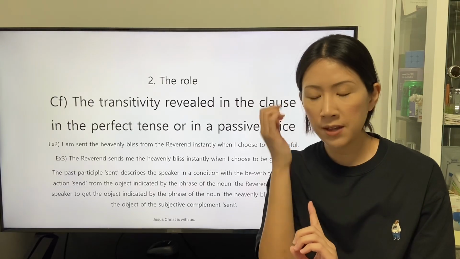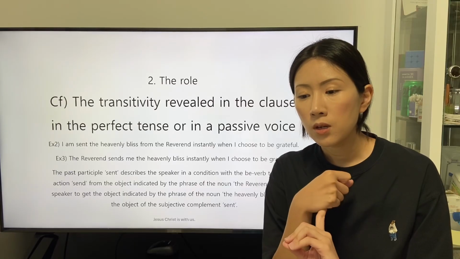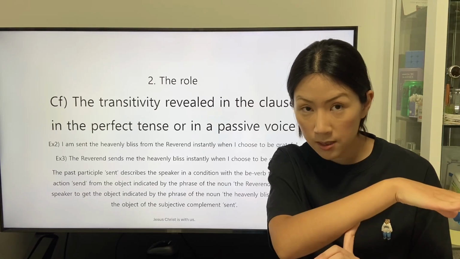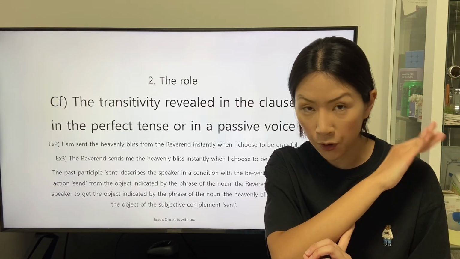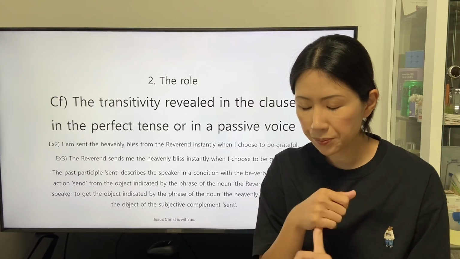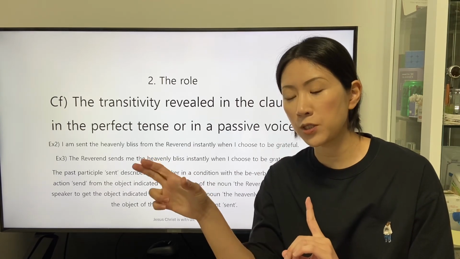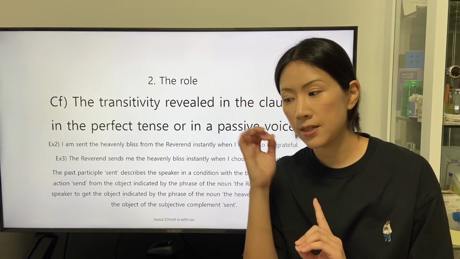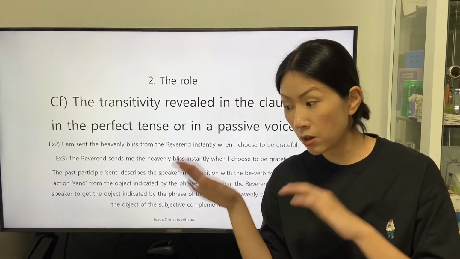We can understand that the object of the preposition from is the subject as the resource of the transitive verb. And we can also understand that the object of the preposition to is the indirect object as the orientation.